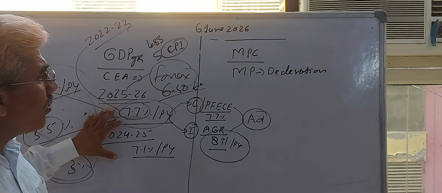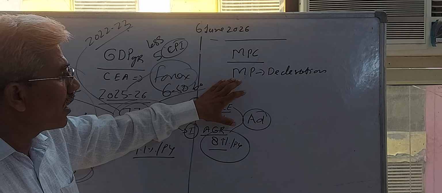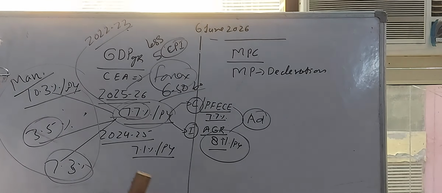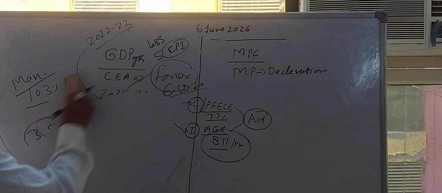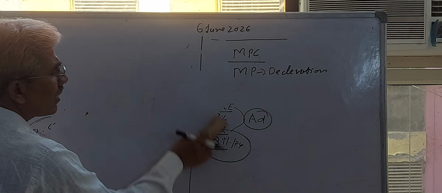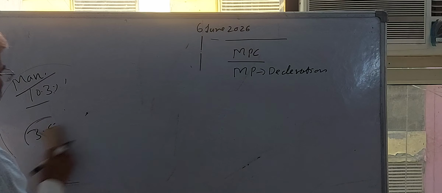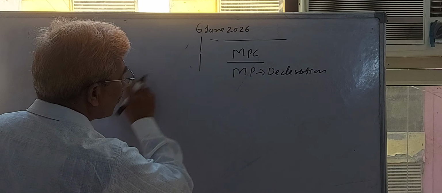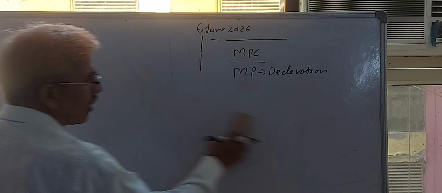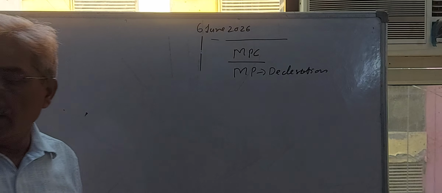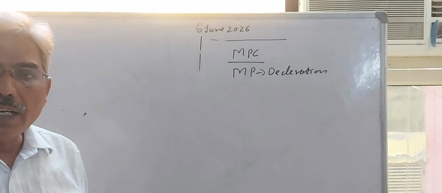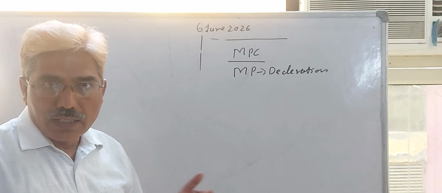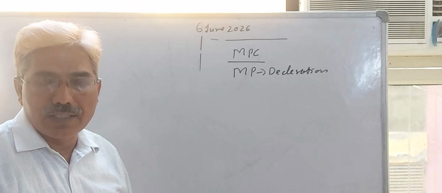On the same ground, our monetary policy committee, as the governor of RBI declared on 5 June 2026, the monetary policy norms, that is repo rate, reverse repo rate, standing deposit facility or marginal standing facility rate, remain constant, and there is no change in bank rate, SLR, CRR.